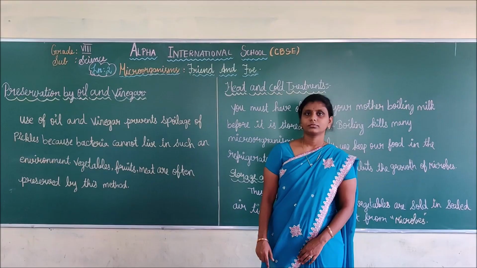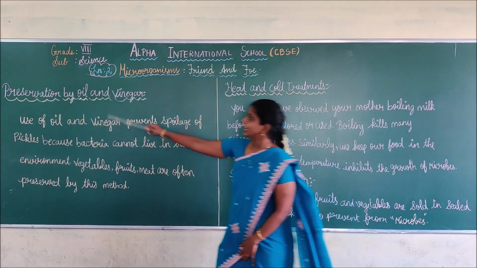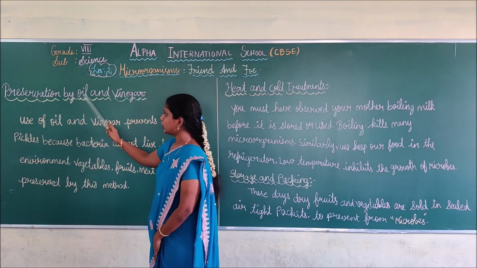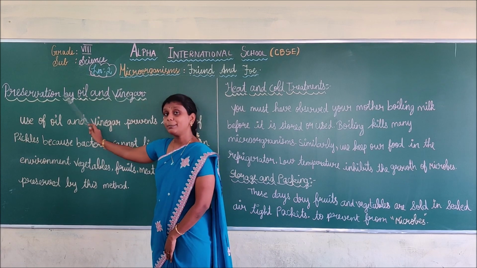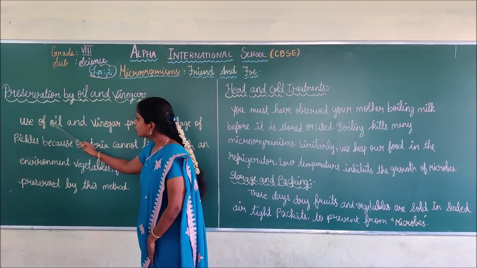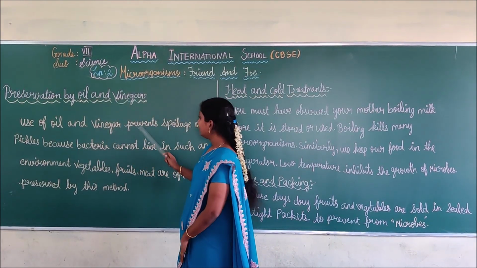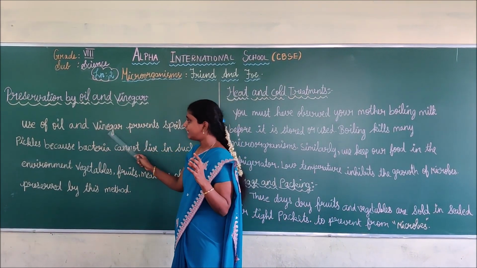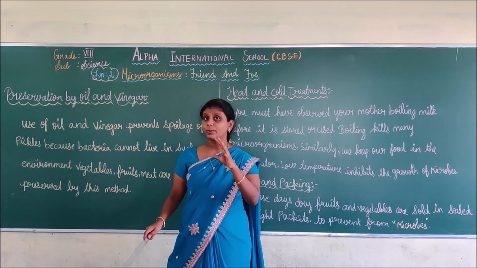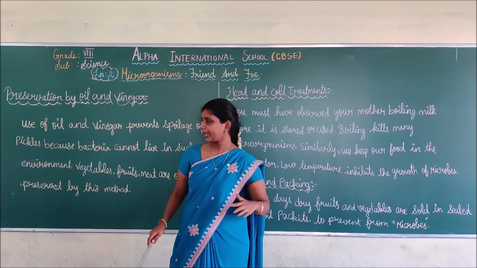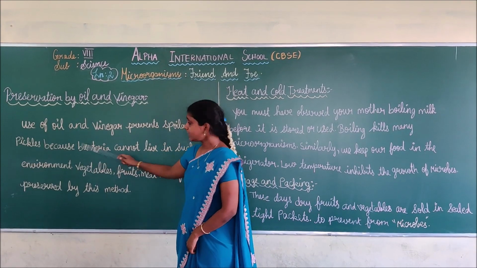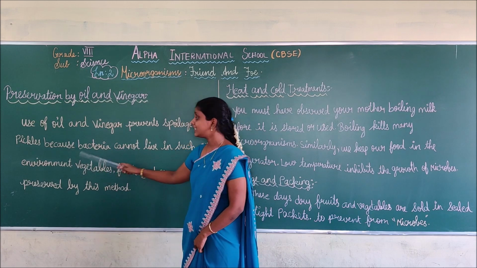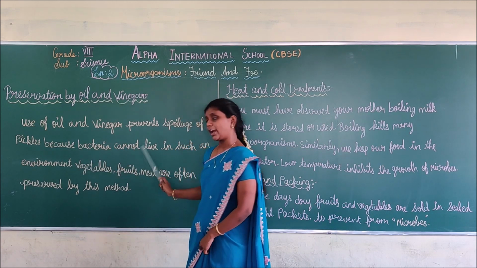Okay, students. Next we are going to see about preservation by oil and vinegar. How can we use oil and vinegar as preservatives? Okay. Use of oil and vinegar prevents spoilage of pickles. If we use oil and vinegar in pickles, the pickles will not spoil at all. Why? Because bacteria cannot live in such an environment.